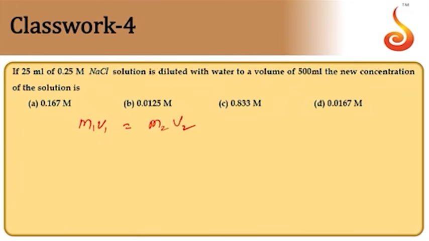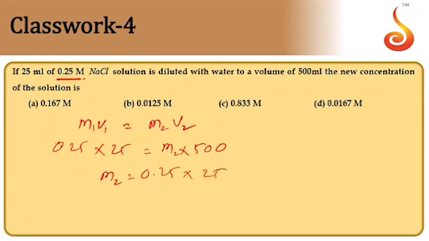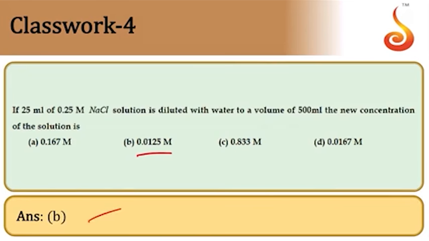Initial molarity is given as 0.25, so it is 0.25 into volume 25 ml is equal to final molarity, which we need to find, into that volume given as 500 ml. Therefore, final molarity is equal to 0.25 into 25 by 500. So the value comes out to be 0.0125. 0.0125 is option B. So B is the answer.